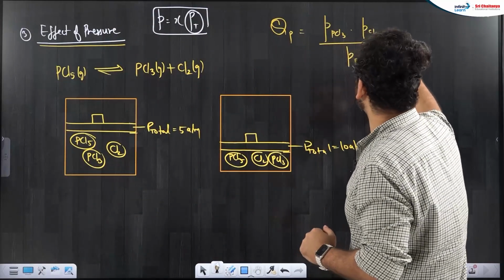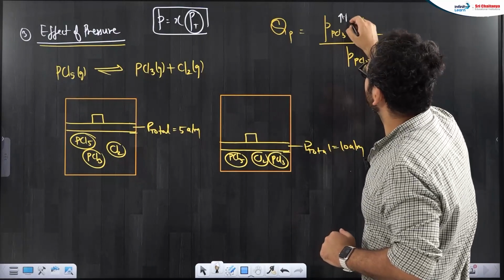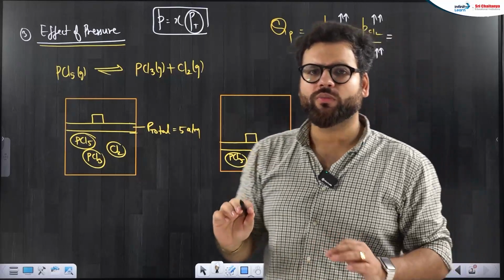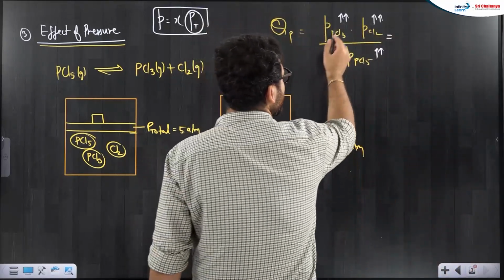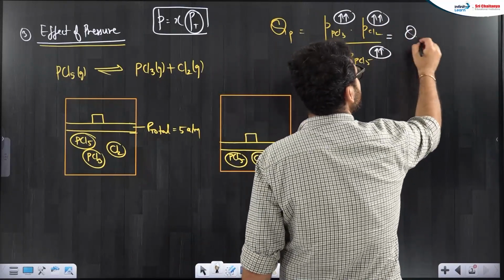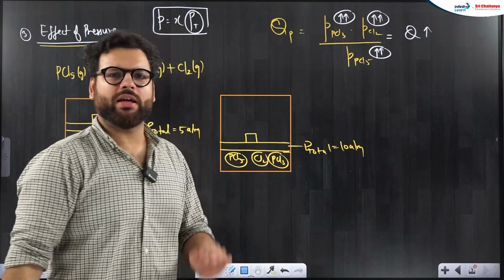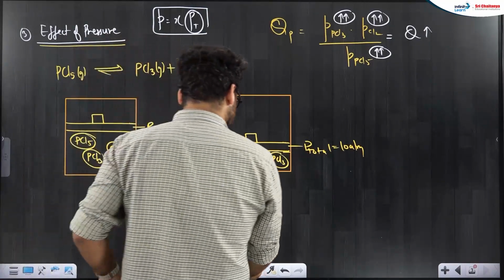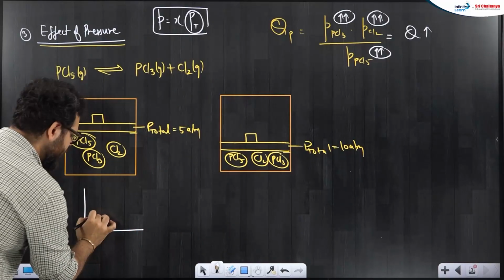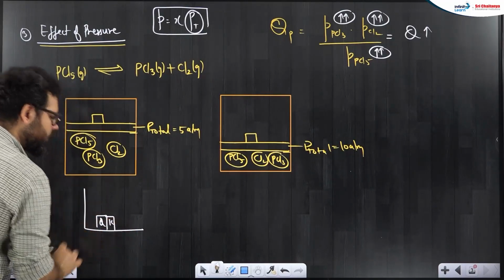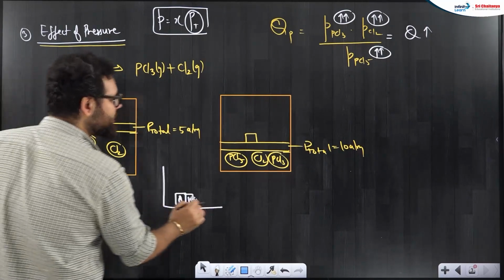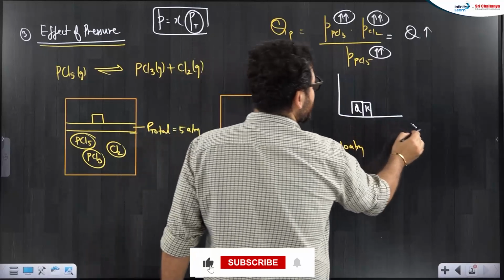So here what has happened is the top part has doubled 2 times, the bottom part has doubled only 1 time. So what will happen? Q will increase. On the top doubling is happening twice, at the bottom doubling is happening only once. So Q increases. Reaction got disturbed, Q got increased. Again, I am just trying to imagine from the equilibrium that initially Q and K were equal.